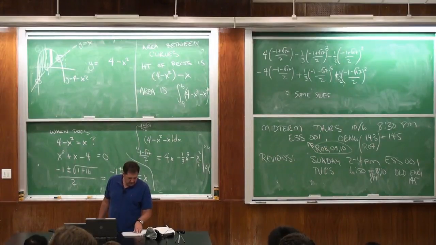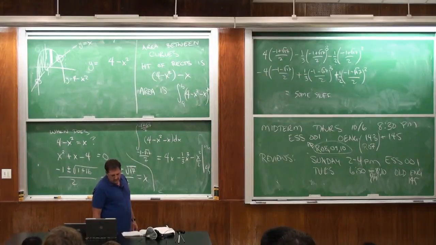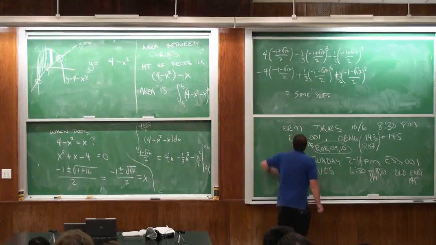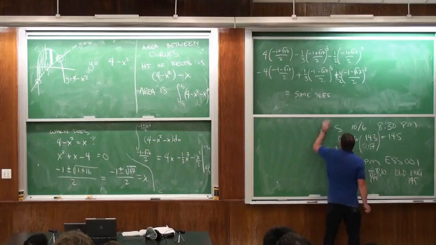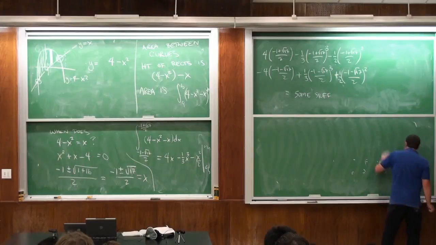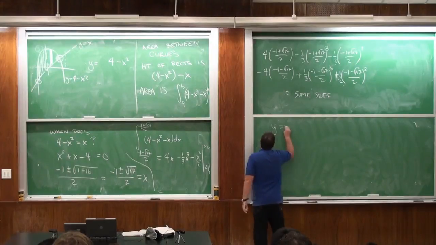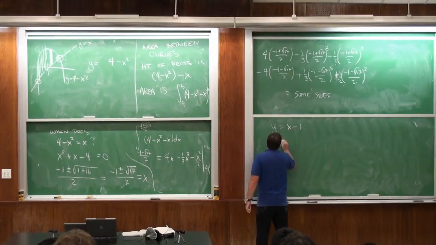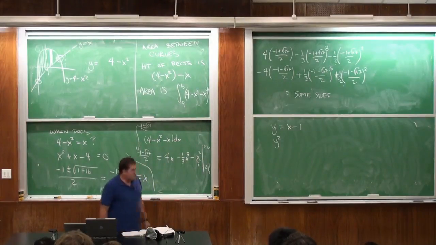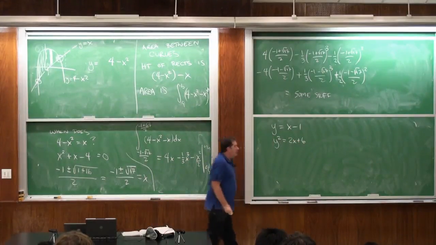y equals x minus 1, and y squared equals 2x plus 6. Terrible having a short memory. So I want to find the area between those two curves.